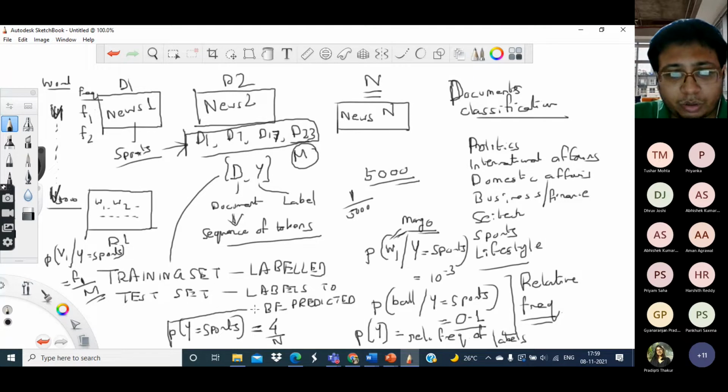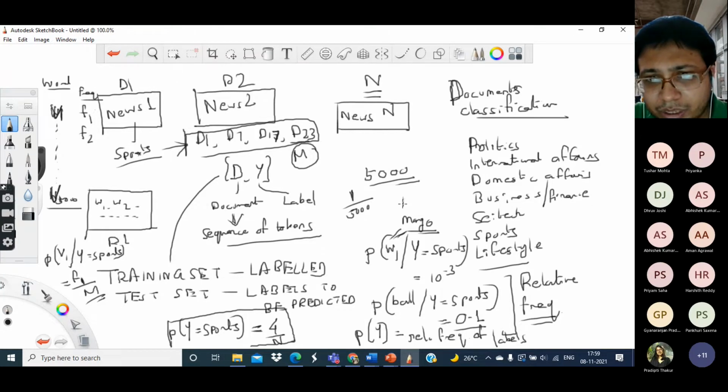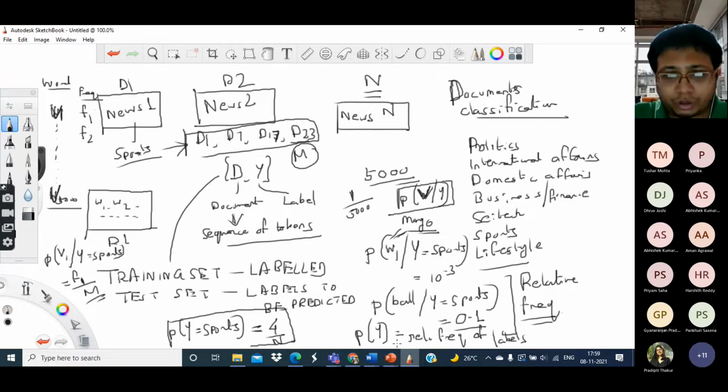So now I have these two kinds of quantities, P of w given y, or instead of w, let's say P of v given y, and P of y. Using these two quantities, I will be able to solve the problem: given any test document, what is its label likely to be?